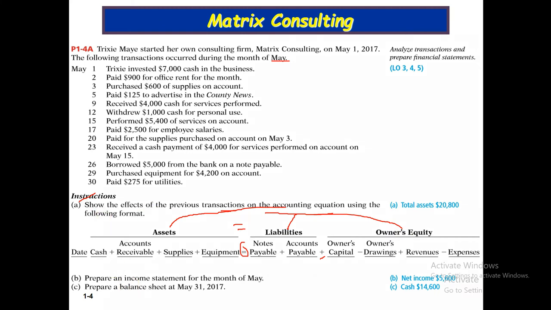First, Trix invested $7,000 cash in the business.